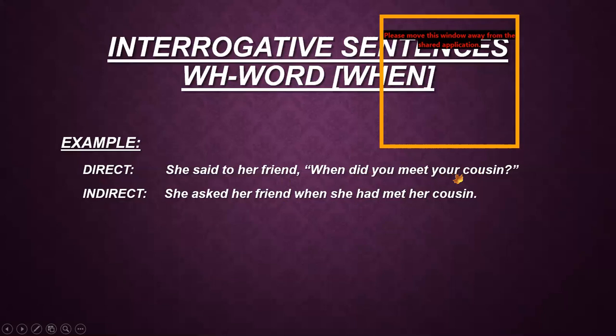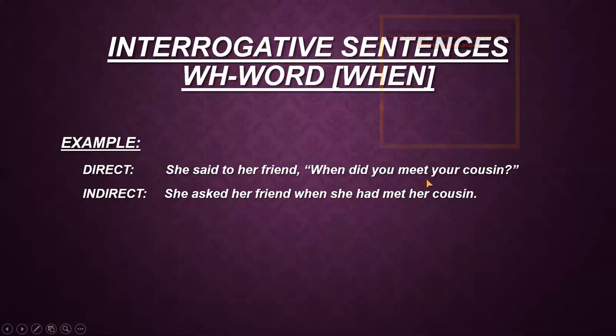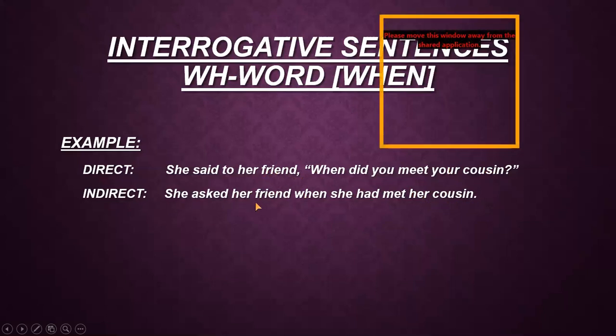If you remember, in the beginning of the rules of narration I told you that all the pronouns have been changed except the third person. So your depends on her friend, and I have already supposed the friend is a female person. So your becomes her, and cousin we copy because it is the object part of the sentence, and full stop is placed at the end. Now the sentence becomes, she asked her friend when she had met her cousin. Full stop. I hope you have understood till here.